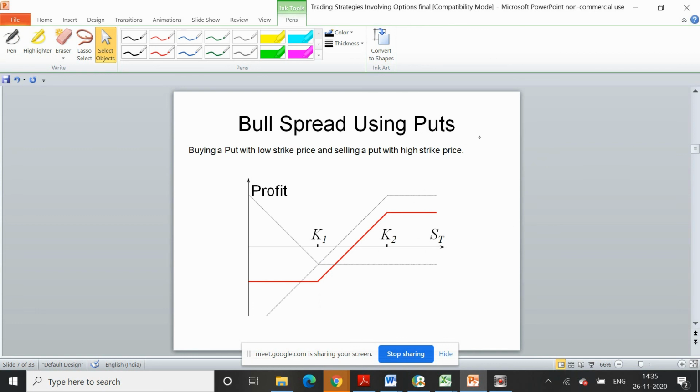Similarly, we can also create a spread strategy in a bullish phase using put options. What will be the strategy? You buy a put option with a low strike price and sell a put option with a higher strike price. So the long put has K1, which is the smaller price, and the short put has K2, which is the bigger price, and then if the market goes bullish, you will maximize your profits.